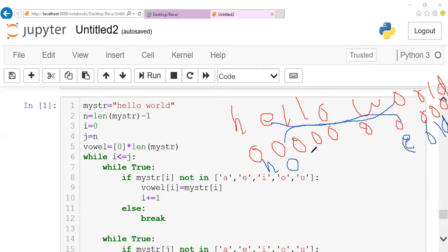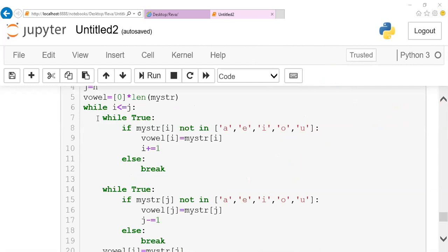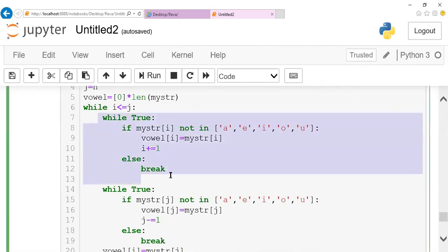Again, followed by it, the pointer will be moved until I reach 0. So this value will be decremented until I is less than or equal to J. When both pointers reach the same position, my loop stops. That's it. A very simple logic here, guys. The code I wrote is the same set of code replaced. This is for your forward and this is for your backward.